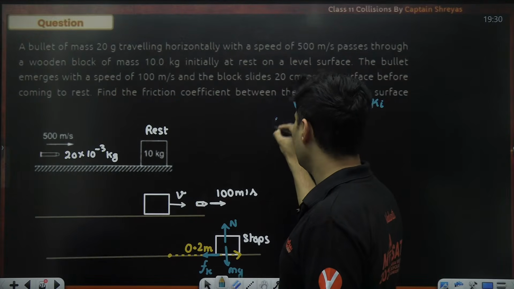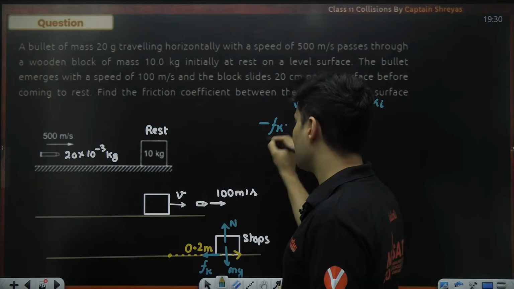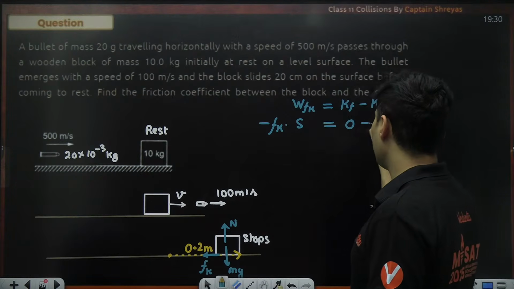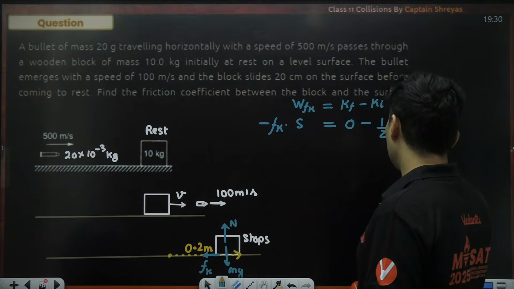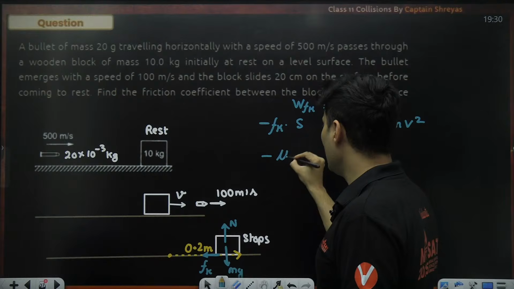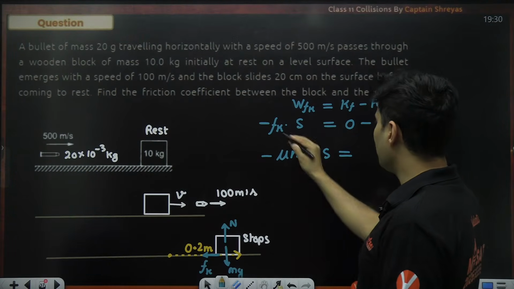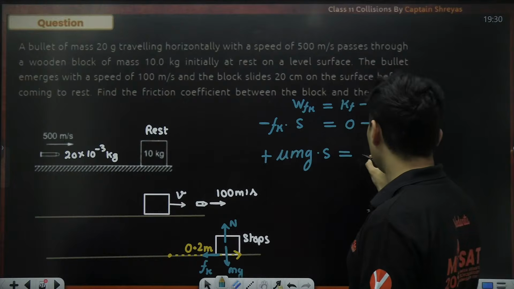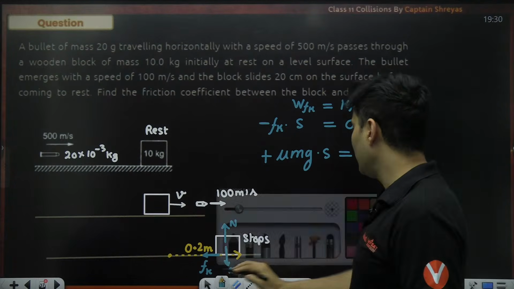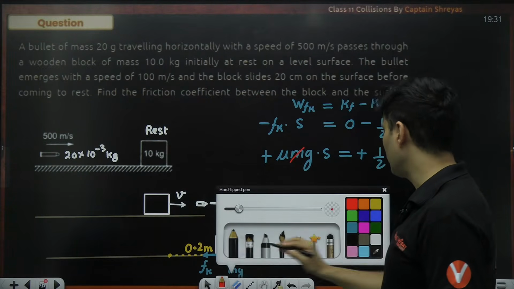Work done by friction is the frictional force multiplied by displacement but with a negative sign. Why? Because friction and displacement are opposite. Final energy is 0. Initial energy is half mass into V square. Friction is mu into m into g into displacement. And this minus will cancel, so it will become plus over here on both sides. And best part, that mass is now irrelevant because it just got cancelled off.